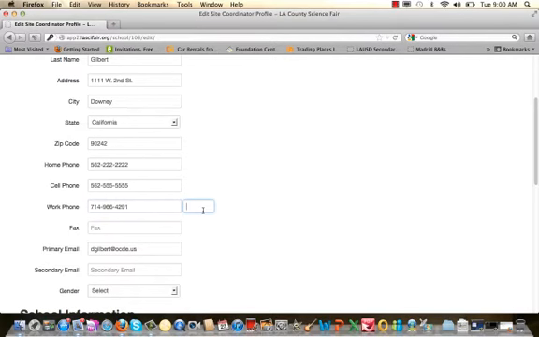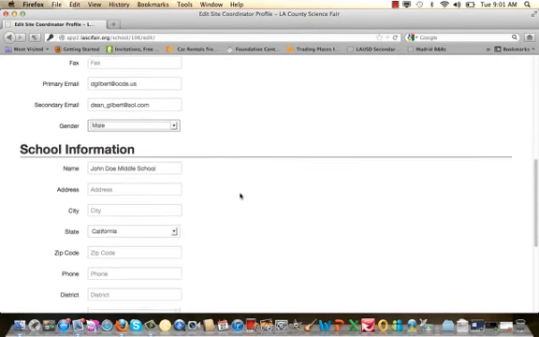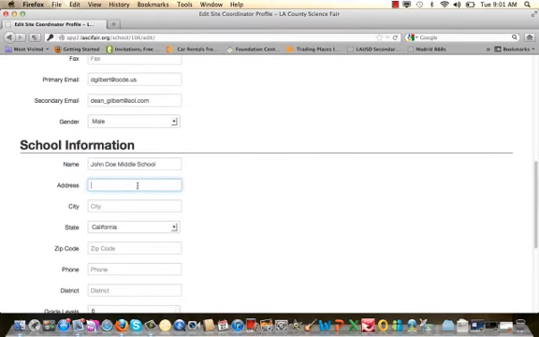If you don't have an extension, you can leave that field blank and you can leave the fax field blank. Those are the only two fields that are allowed to be left blank. You'll notice that I have my primary email here, and I'm going to enter my secondary email. And for gender, there's a pull-down menu where I will select male. As you scroll down the page, it then moves into school information. I want to be able to type the full address of the school.